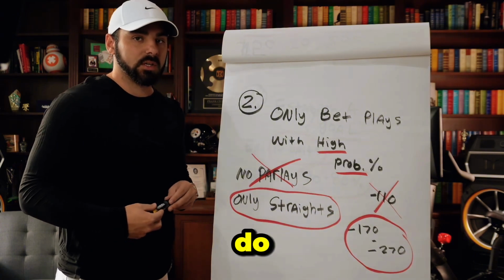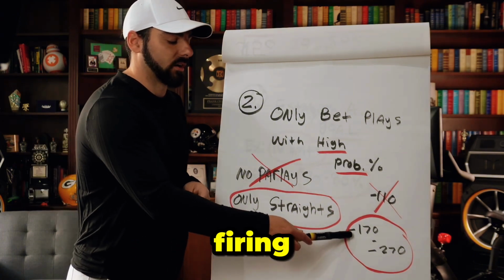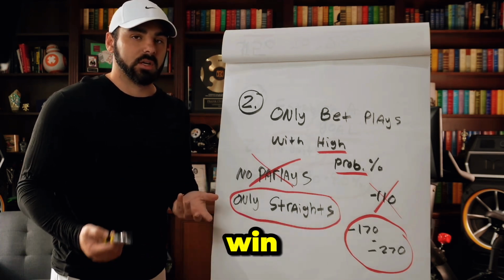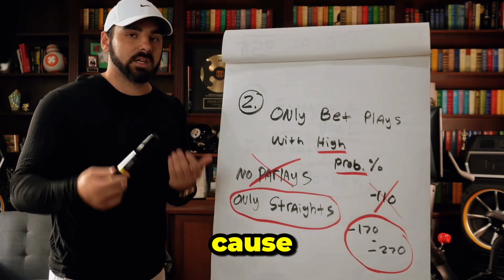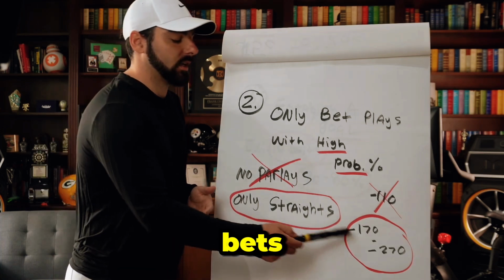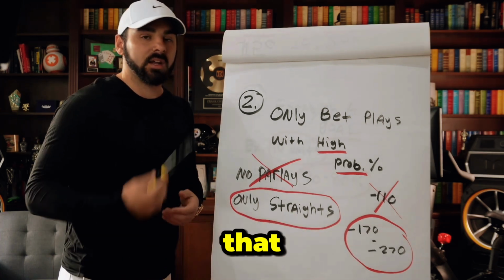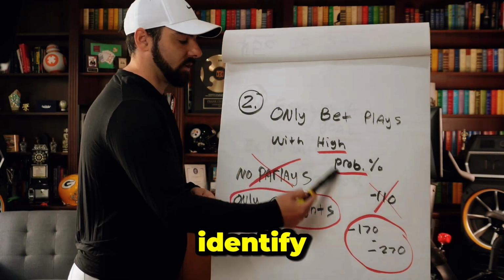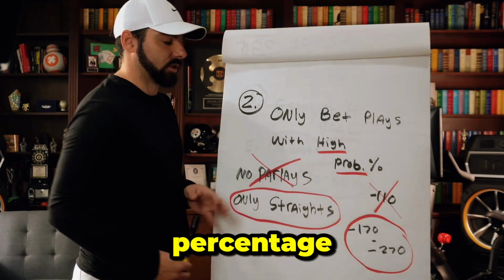Yes, they do. Because you can't just go randomly firing minus 170s, minus 270s in that range and think you're going to win because they're high probability bets. Because they might not be high probability bets, even though their odds dictate that. So you have to have the strategy in place to know exactly how to identify those high probability percentage plays.